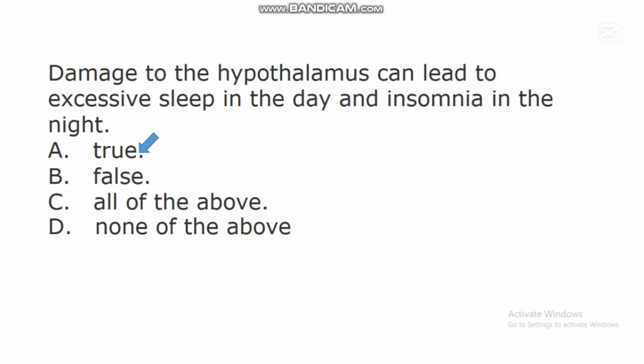Studies have shown that the hypothalamus contributes greatly in regulating sleep cycle in the body. So when there is a damage to the hypothalamus, it can lead to excessive sleep in the day and poor sleep in the night, or a great difficulty in sleeping in the night. So a damage to the hypothalamus can affect the sleep cycle in an individual.